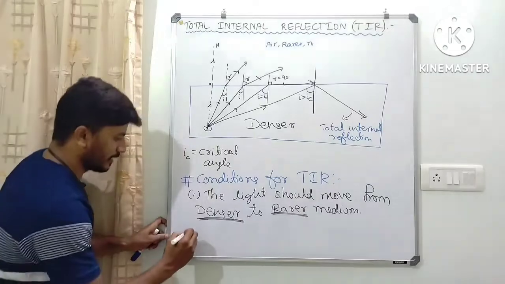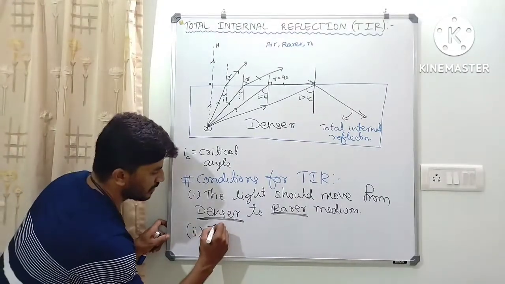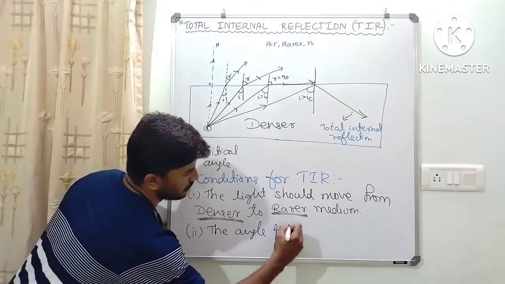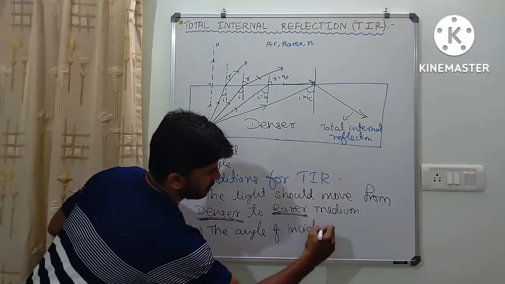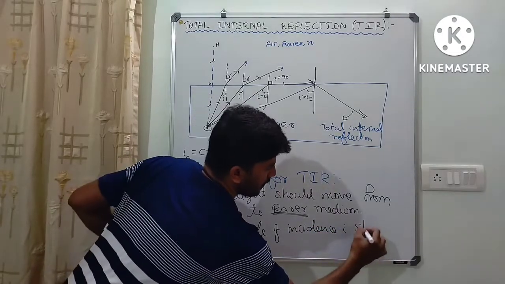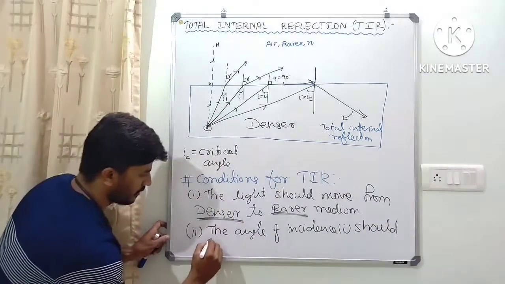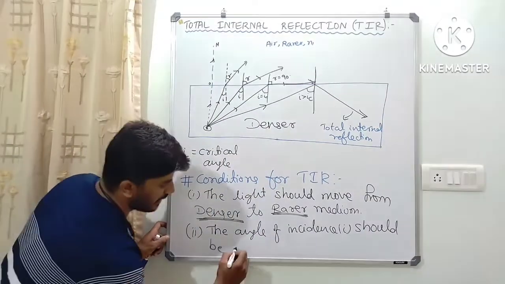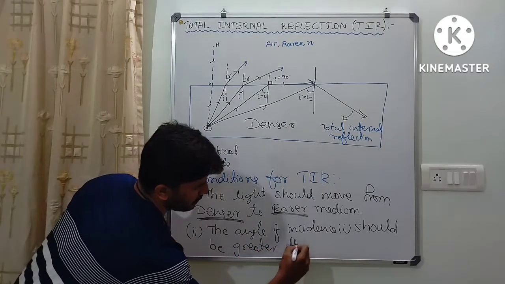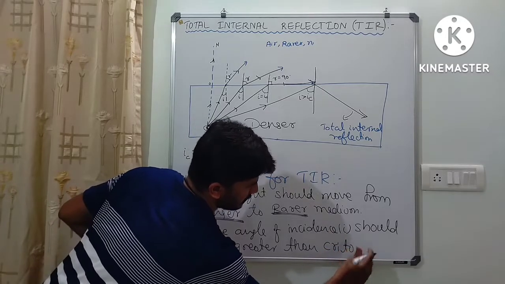The second condition is the angle of incidence, that is i, should be greater than the critical angle.